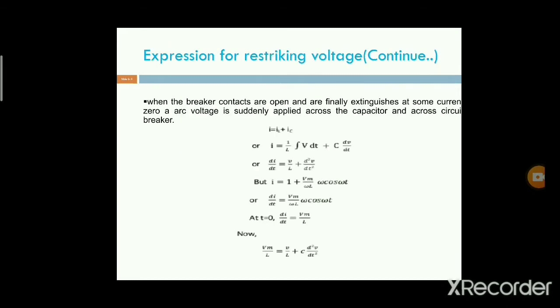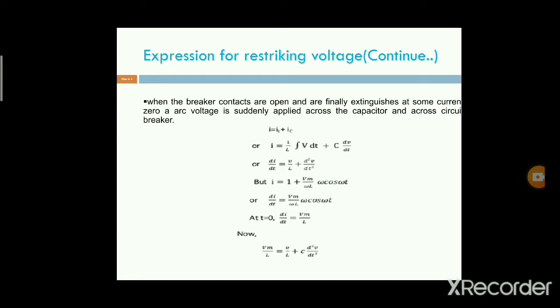This is the expression for the restriking voltage. Using the equivalent circuit, we calculate the current value. The short circuit current is I equal to IL plus IC. After that we calculate the expression for the restriking voltage.